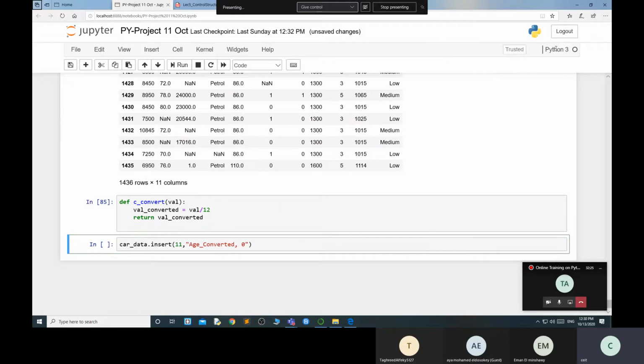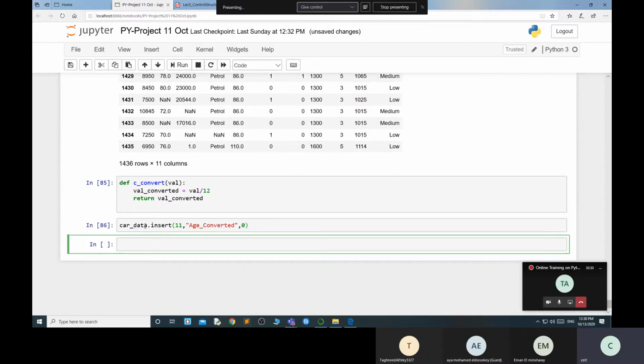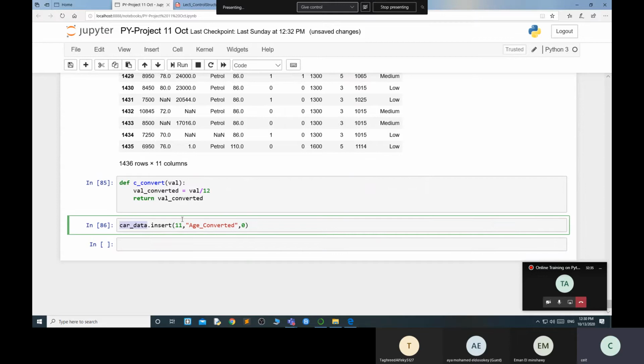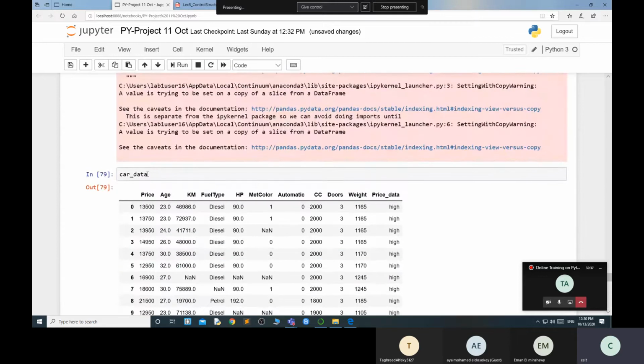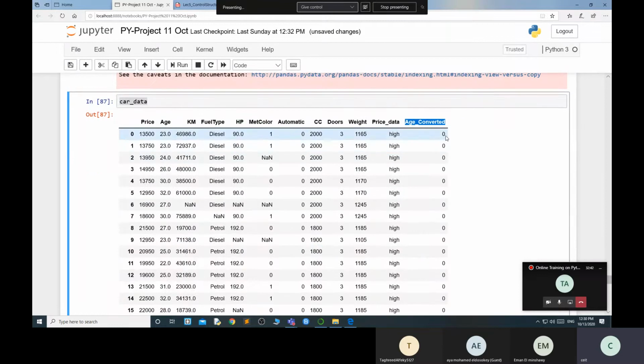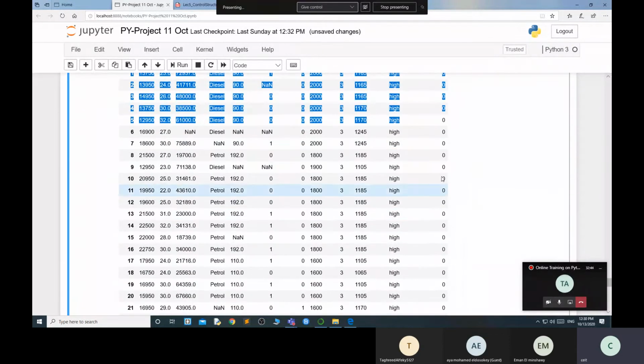So now executed. Okay, now I need to check my data set. I see this age underscore converted and 0 values are inserted into my column.